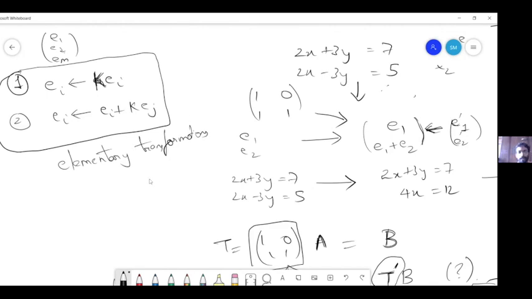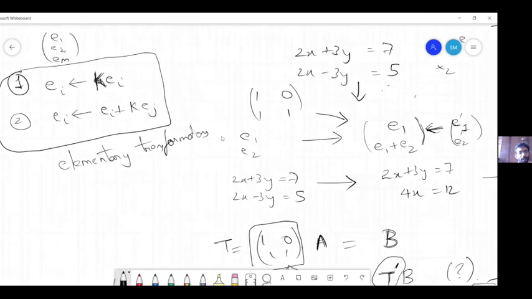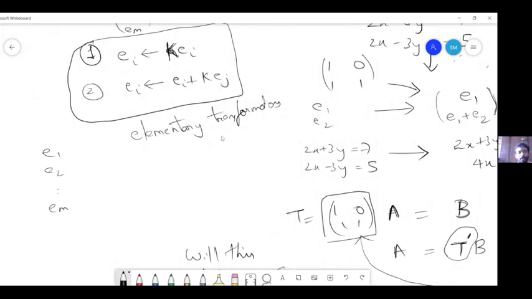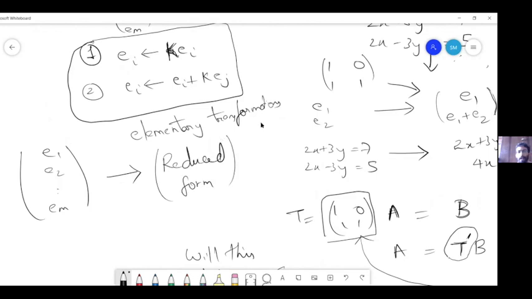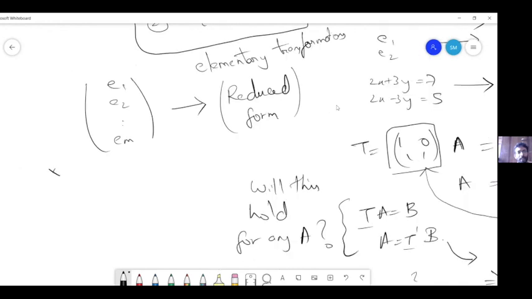Now, a question is, given a system of linear equations, E1, E2 till En with many unknowns, can you come up with a way to reduce it to a reduced form? What do I mean by a reduced form? A reduced form is an equation system of this form: x1 equal to k1, x2 equal to k2, and xm equal to km.